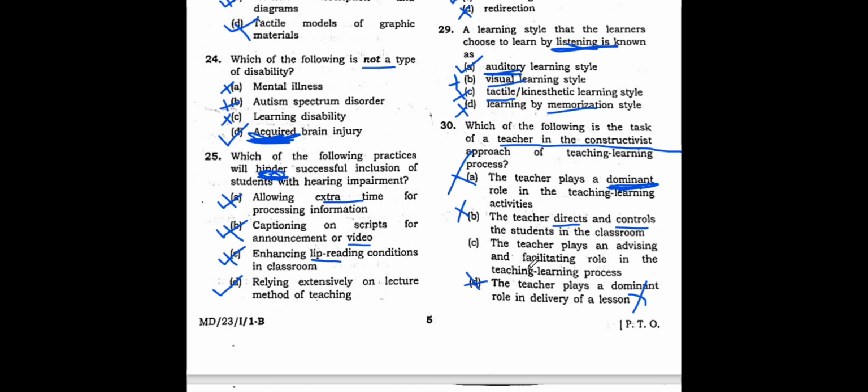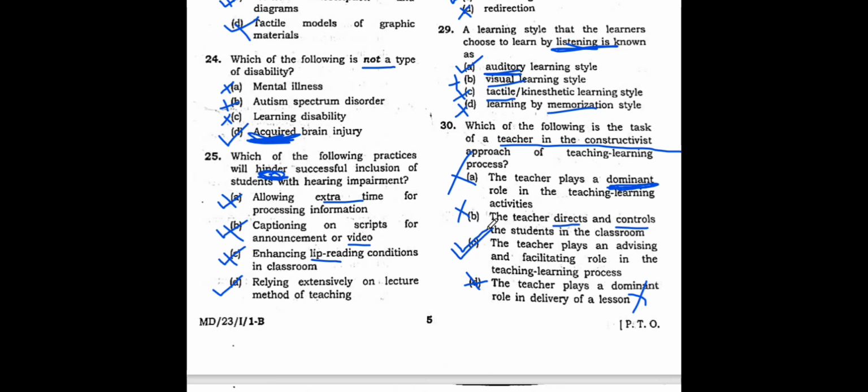The teacher plays an advising and facilitating role in the teaching learning process. Of course, this is the correct answer. Why is this the correct answer? Because we, the teachers, advise the students and we are the facilitators. What are we? We are the facilitators, which means we do not take the students as a blank sheet of paper. We do not take the students as somebody who knows nothing. We take the students as having already the knowledge, already the schema in their brain, and we as teachers should just help them. How are we going to help them?